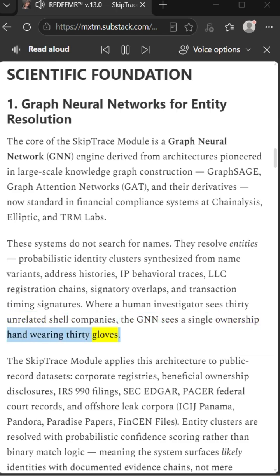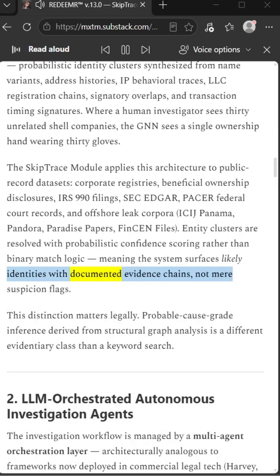Where a human investigator sees 30 unrelated shell companies, the GNN sees a single ownership hand wearing 30 gloves. The SkipTrace module applies this architecture to public record datasets, corporate registries, beneficial ownership disclosures, IRS 990 filings, SEC EDGAR, PACER federal court records, and offshore leak corpora, ICIJ Panama, Pandora, Paradise Papers, FinCEN files. Entity clusters are resolved with probabilistic confidence scoring rather than binary match logic, meaning the system surfaces likely identities with documented evidence chains, not mere suspicion flags. This distinction matters legally. Probable cause-grade inference derived from structural graph analysis is a different evidentiary class than a keyword search.